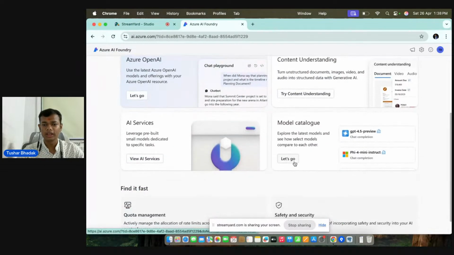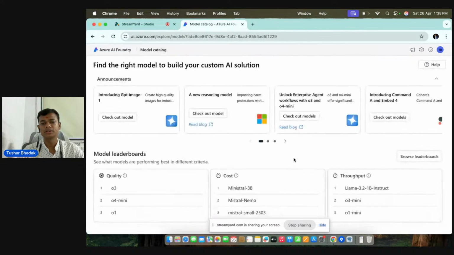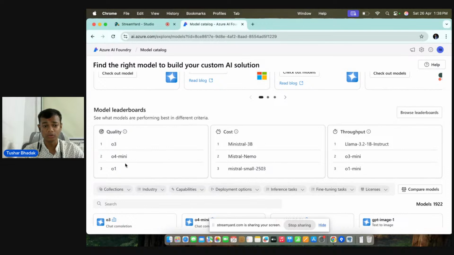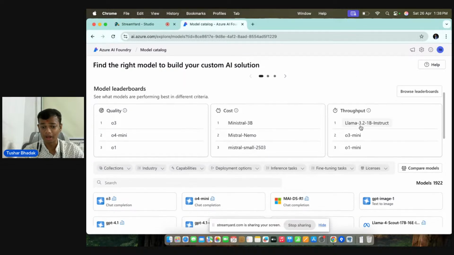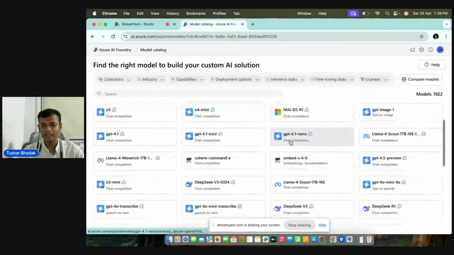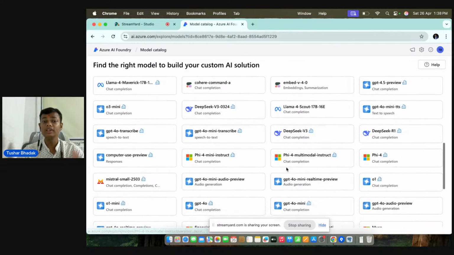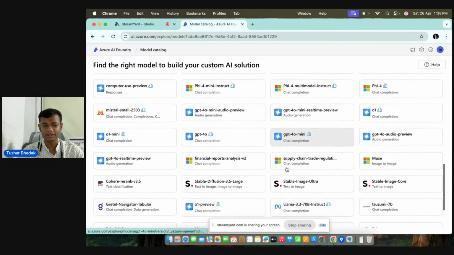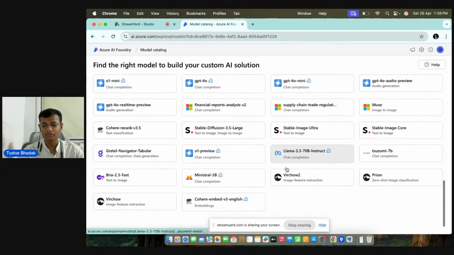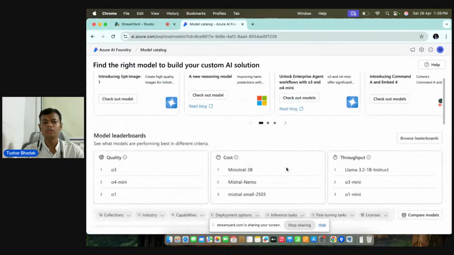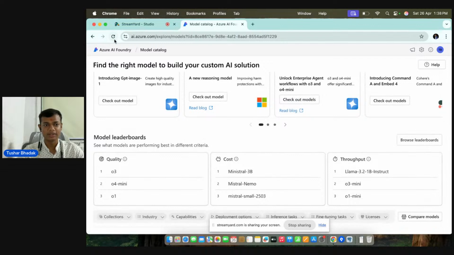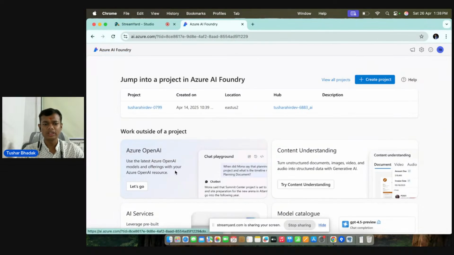Now, if you go to the model catalog, it's a complete package. You can see that we have GPT, and reasoning models like O3, O4 Mini, Mistral, Llama. These are the models available, including DeepSeek. As we all know, Llama is there with all the versions available in the marketplace, and Mistral is there as well. So all these models are available in the marketplace. We are going to try the Azure OpenAI Chat Playground. So let's go.